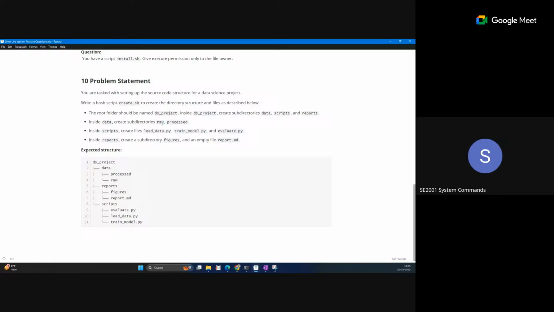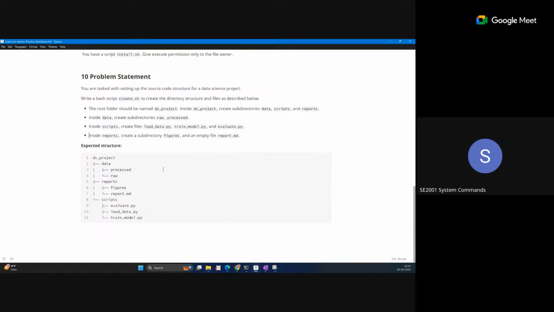Inside data, create subdirectories raw and processed. Inside scripts, create all these files, and inside reports, create all these files. So this type of file structure should be created by your script file commands. You need to write all the commands which create this structure. That is how you will do this task with the script file.